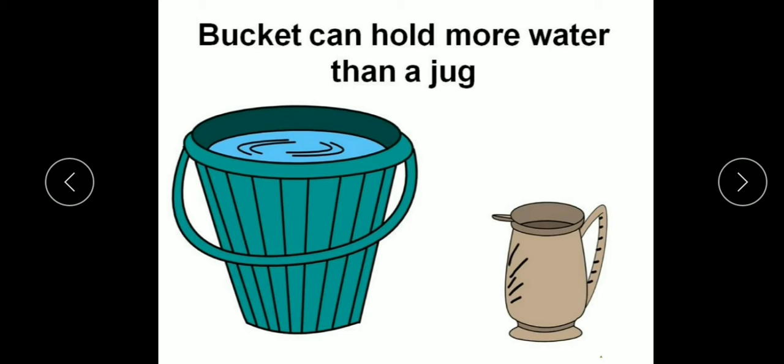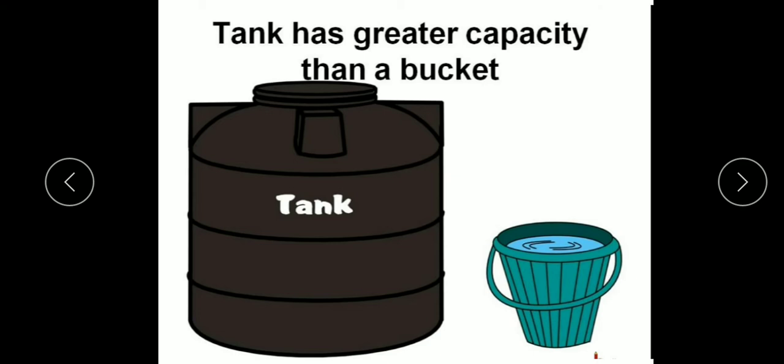Children, in the same way, a bucket can hold more water than the jug because this bucket is bigger than the jug. So the capacity of the bucket is more. Suppose we fill 12 buckets of water from this tank. Then the tank has a capacity of 12 buckets of water.